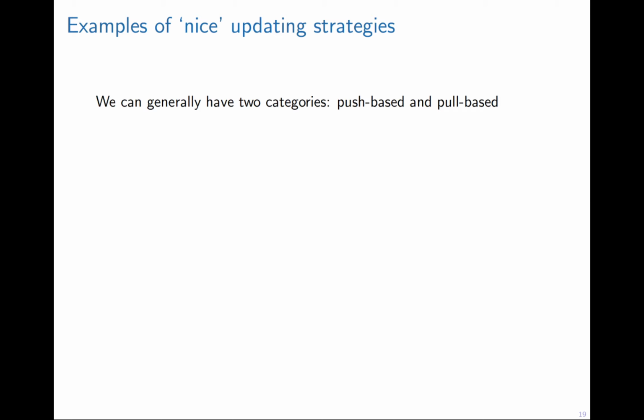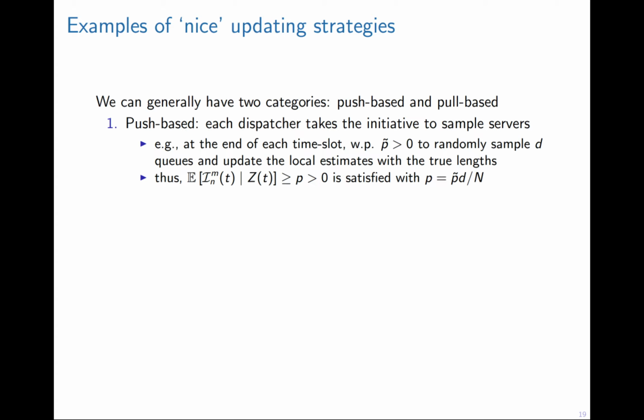Let us turn to the queue-length updating strategies. We can characterize them into two aspects, push-based and pull-based. For push-based, each dispatcher will take the initiative to sample servers. For example, with a certain amount of probability, it randomly samples one or more servers and synchronizes their queue lengths. It is easy to check that this condition will be satisfied with this probability.